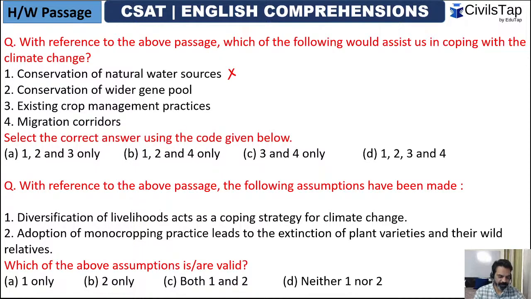Mangroves are not natural water sources. What are water sources? Rivers, ponds, natural lakes. So mangroves are places where trees grow, or trees are grown basically. So only if we eliminate option number one, we can see that all other options had option number one in them. The correct option was option C.